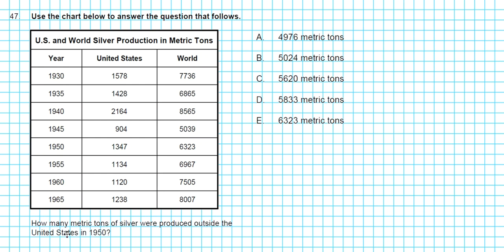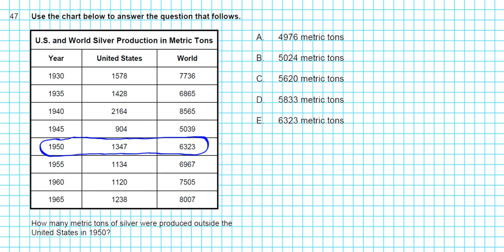And then it says, how many metric tons of silver were produced outside the United States in 1950? So we're going to focus our attention on the 1950 row. Okay, we're going to look at the world and the US silver production values. Now, one thing you want to note is that this is a subset type problem.